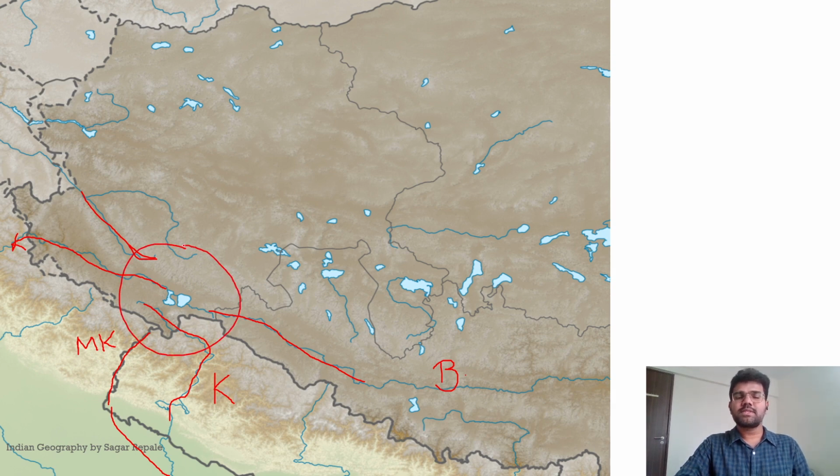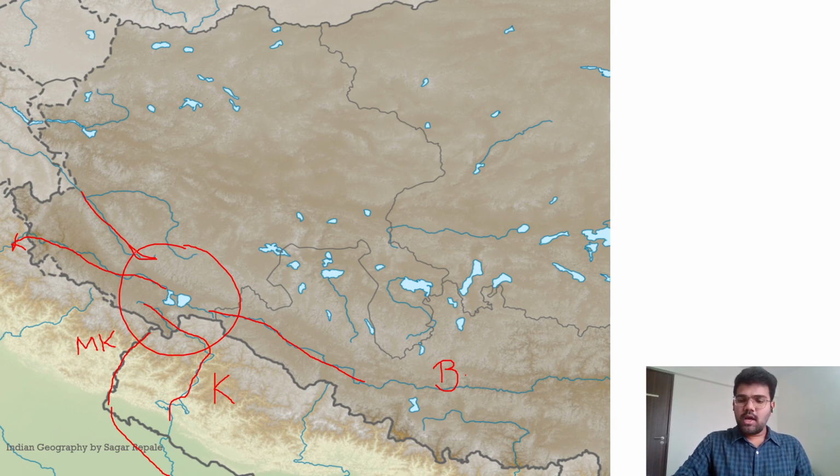In the very first slide, we talked about how the Himalayas are the water tank of South Asia, and from this region itself, four important rivers originate: the Indus River, Satluj River, Karnali River, and Brahmaputra River. So this section is very important.